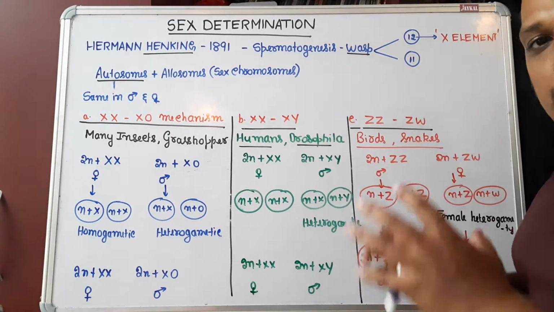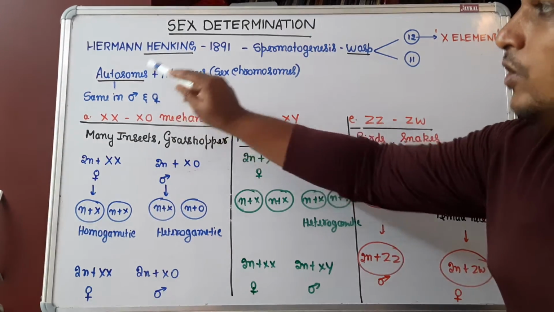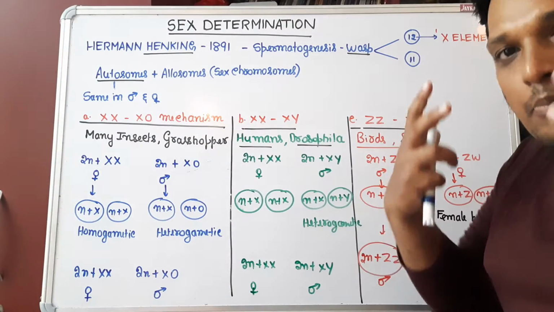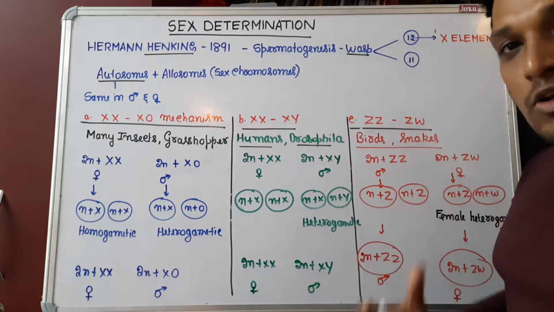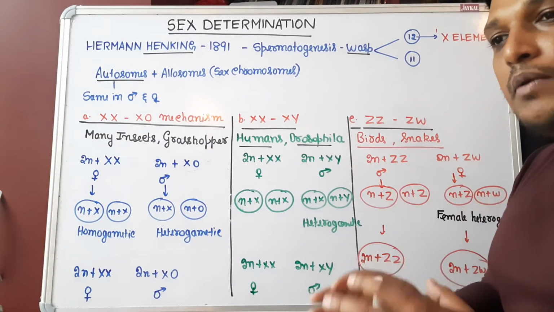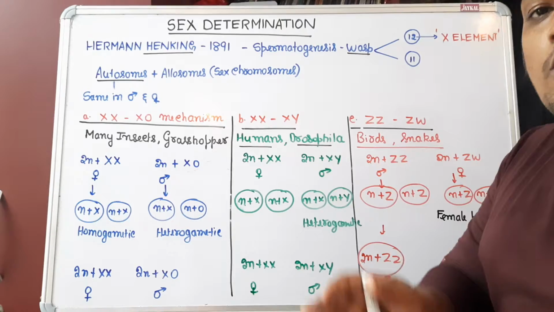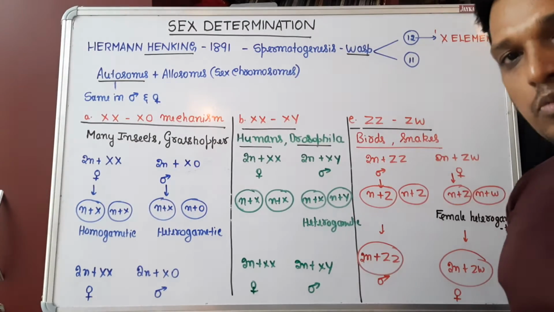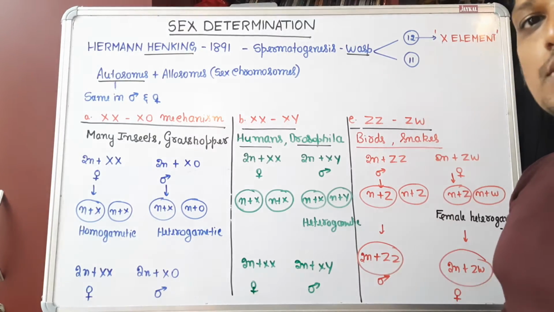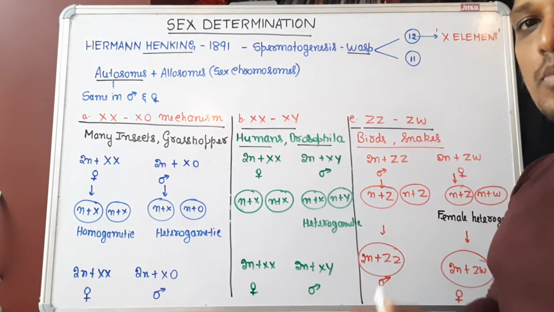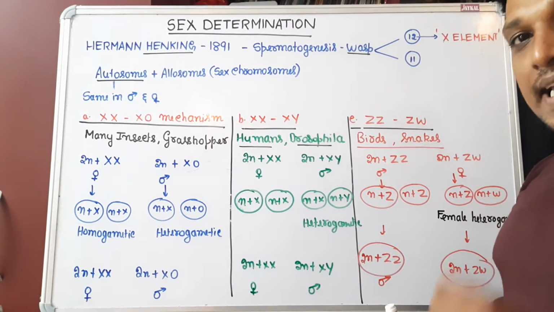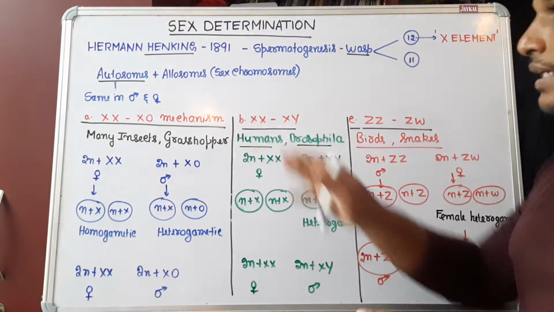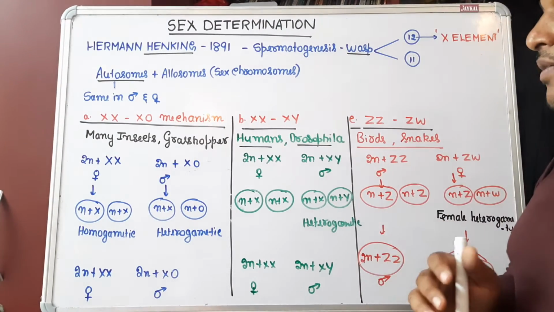Chromosomes present in an individual can be classified into autosomes and allosomes. Autosomes are body chromosomes, they decide body characters, whereas allosomes are the sex chromosomes, which decide whether the individual is going to be a male or a female. Autosomes are the same in both male and female. For example, humans have 46 chromosomes or 23 pairs of chromosomes. Of these, 22 pairs are autosomes, the same in both men and women, but it is the allosome which differs.